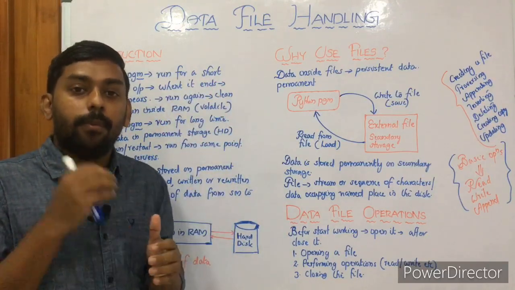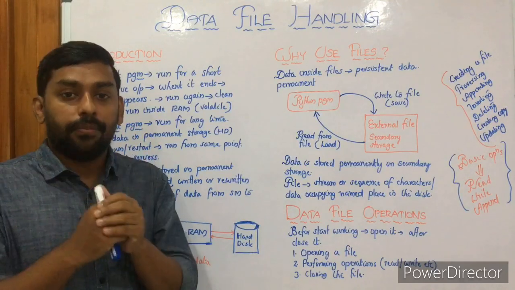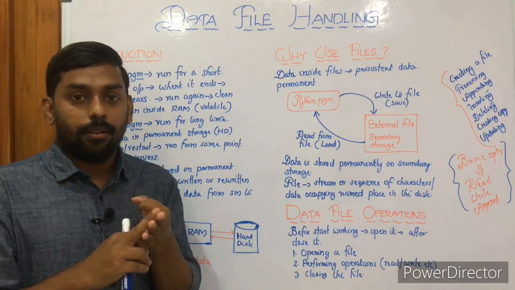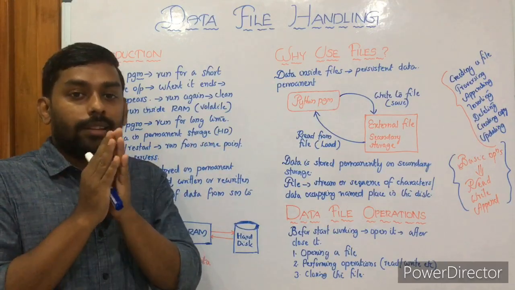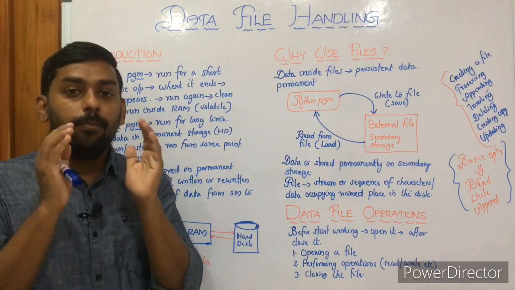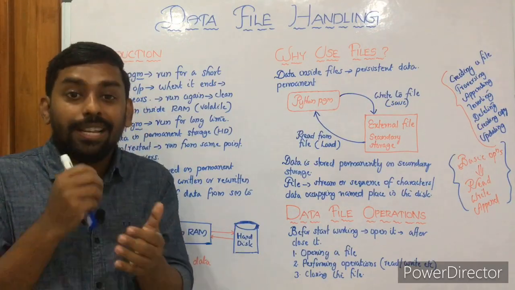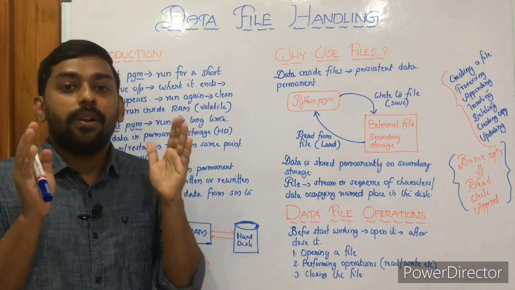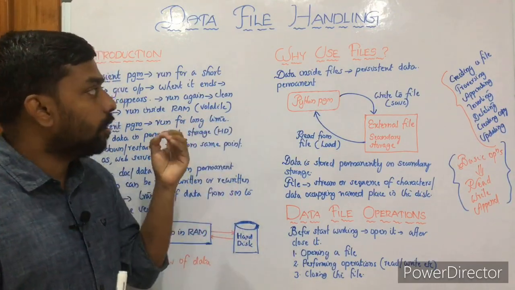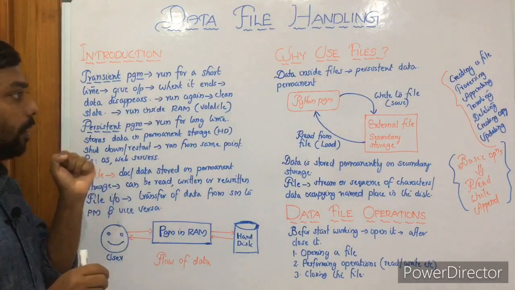In this chapter we'll mainly focus on three types of files: text file, binary file and CSV file, comma separated values. These are the three types of files we are going to deal with. And not only the theory, we'll get into detail of all these types of files and their operations and implementations. So in today's session we will be having these topics for discussion.